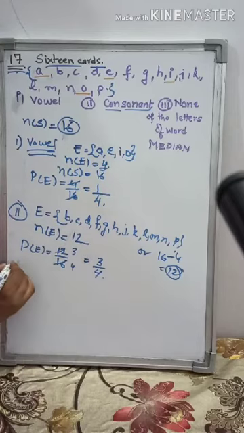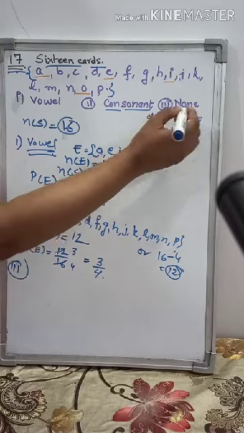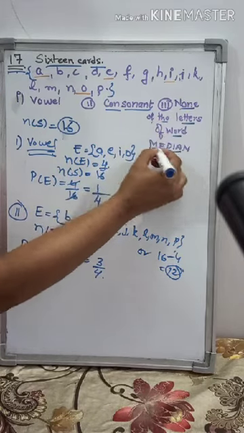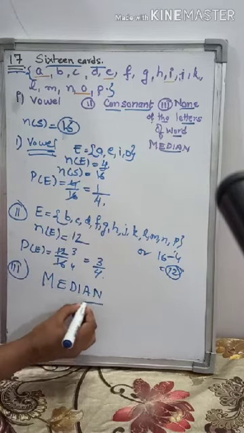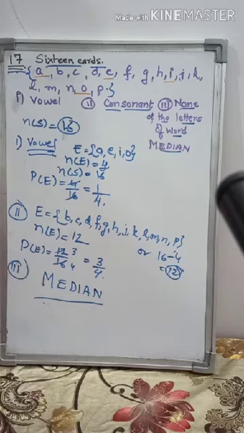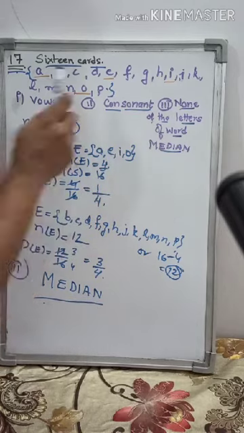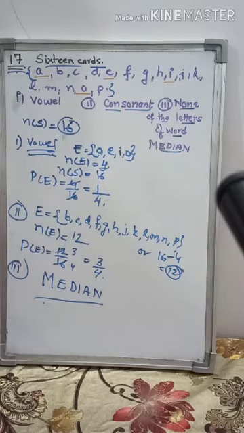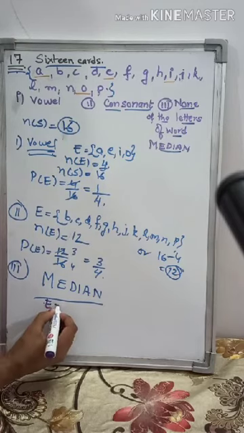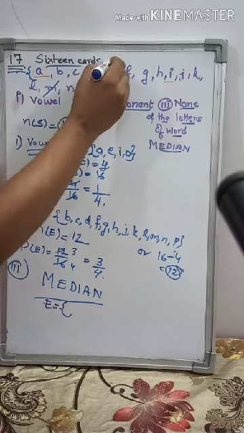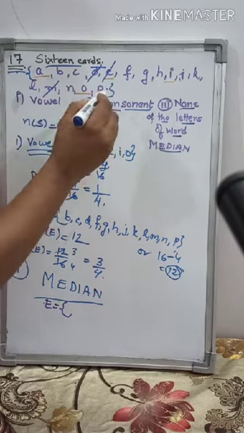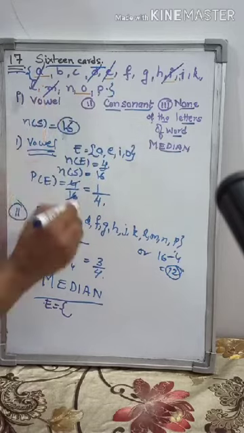So 3 by 4. Now third part, they are saying none of the letters of the word median. This word median is given to you. You don't have to take the letters of the word median, that means M you will not take, E, D, I, A, N from this given set. So you will not take these. So what will be the event? First of all let us write it. So you will not take the M, you will not take E, you will not take D, you will not take I, you will not take A, you will not take N.